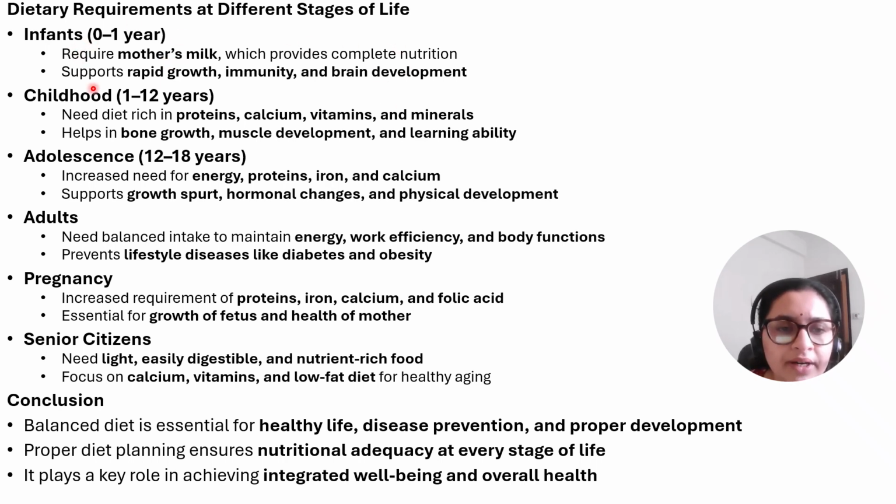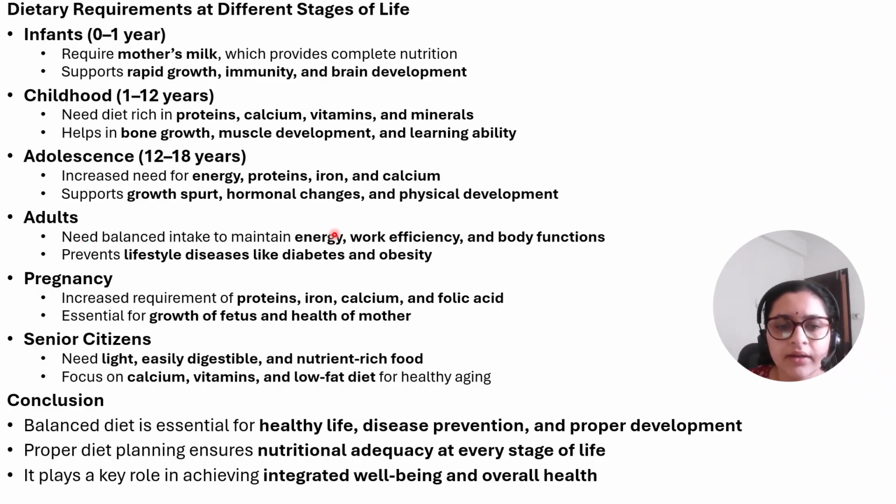That is, for infants, they require mother's milk majorly. Childhood, they require a diet that is rich in calcium, vitamins, proteins, and minerals, which help in bone growth, muscle development, and learning ability. Adolescents, that is 12 to 18 years, have a high requirement of energy, protein, iron, and calcium. Since they have a high growth spurt, they require a lot of nutrients.